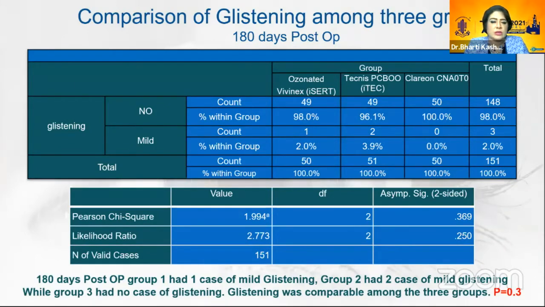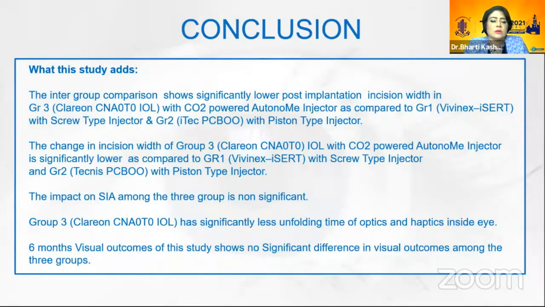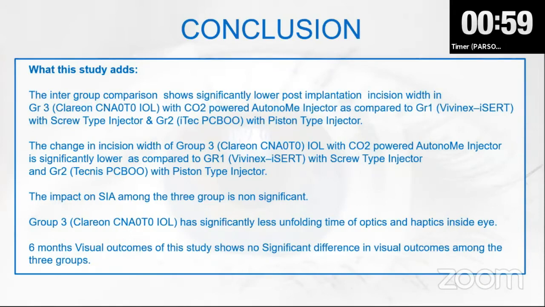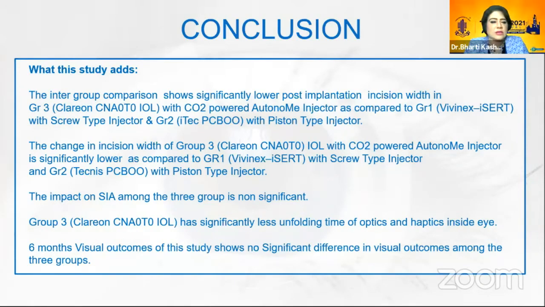P was 0.3. So, conclusion, what this study adds is the intergroup comparison among three groups showed significantly lower post-implantation incision width in group 3 with CO2 powered autonomy injector as compared to group 1 Vivinex ICERT with screw type injector and group 2 with piston type injector.